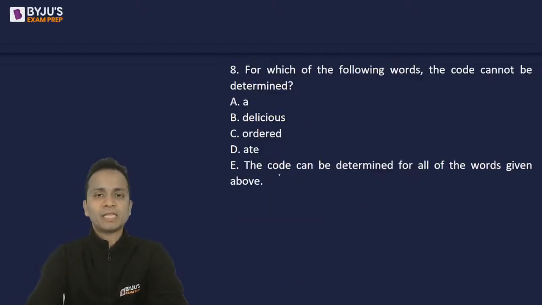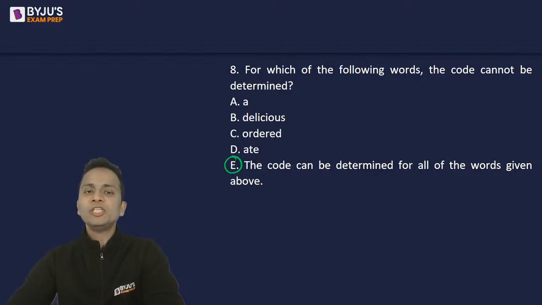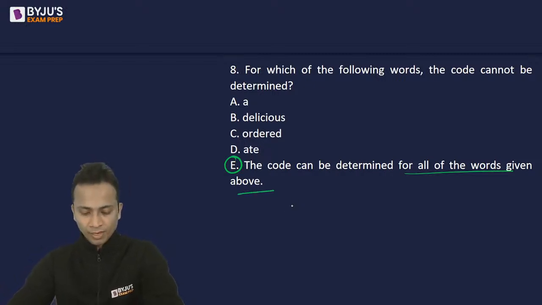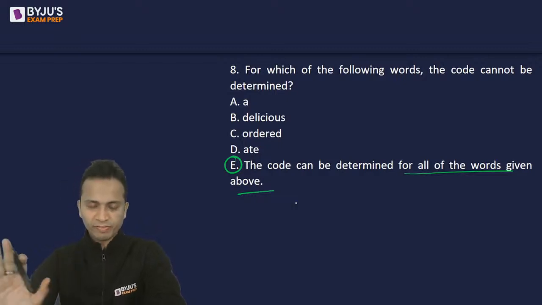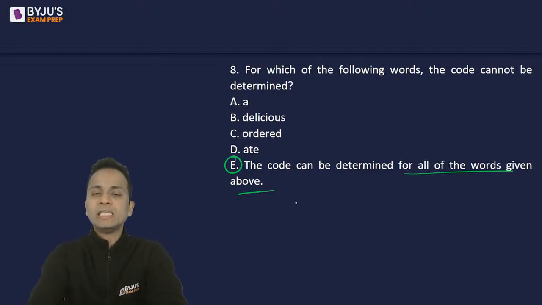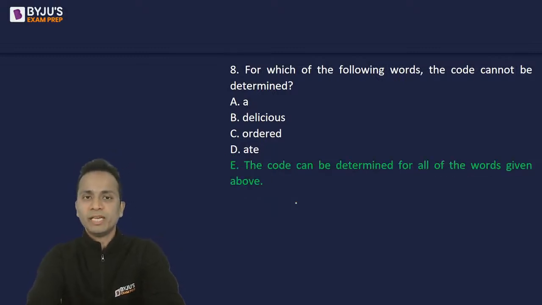I know the code for all of them. So option E should be the correct answer. The code can be determined for all the words which are given above. Okay. So option E is the correct answer. Bhavish is saying, fine, you have made a correction, no problem, absolutely fine. So option E is the correct answer of question number 8.